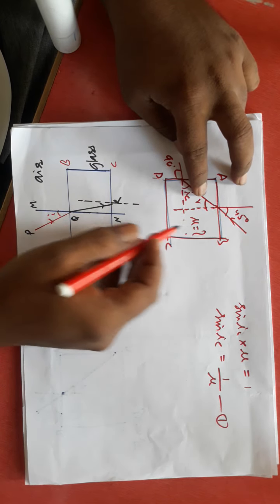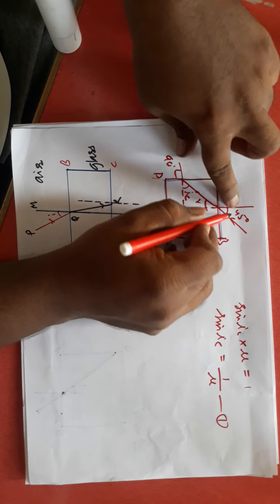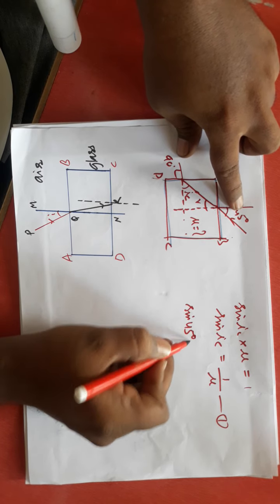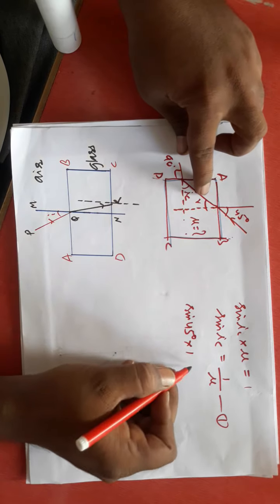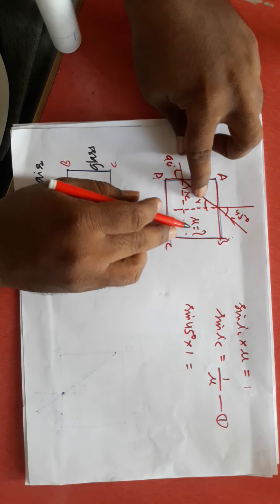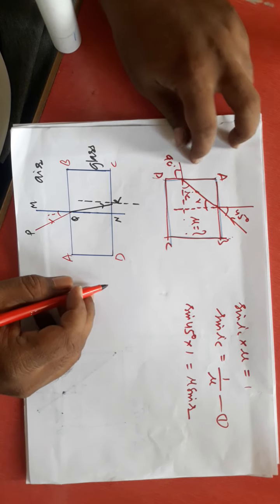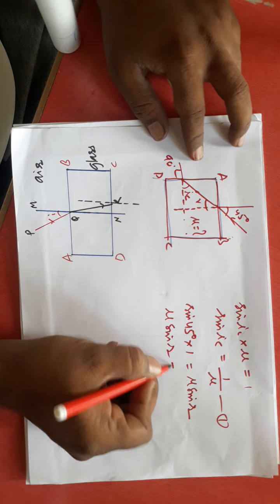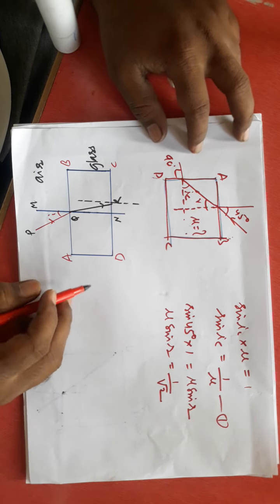Here I will apply Snell's law again. What is the Snell's law that you can apply here? Sin 45 into 1, because the refractive index is 1 and the angle is 45, is equal to mu into sin R. Then mu into sin R is equal to sin 45 into 1, which is 1 by root 2.